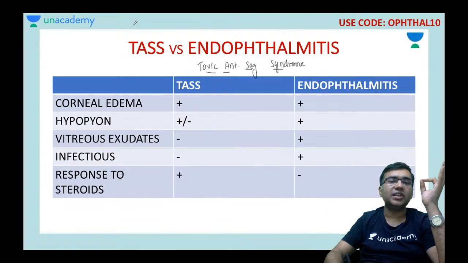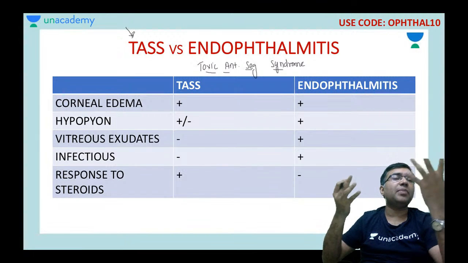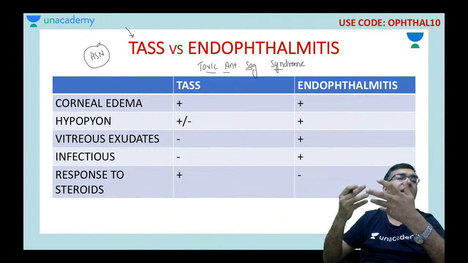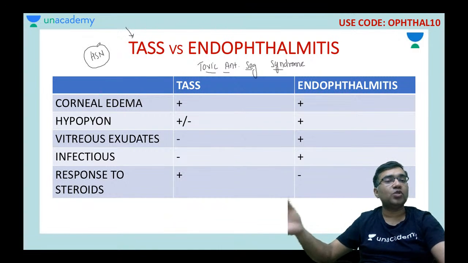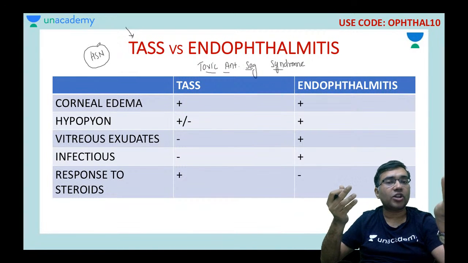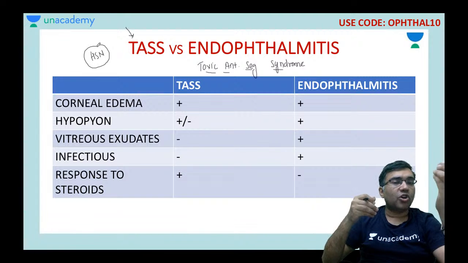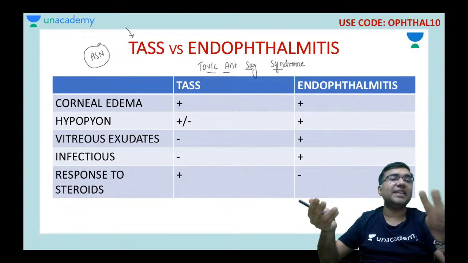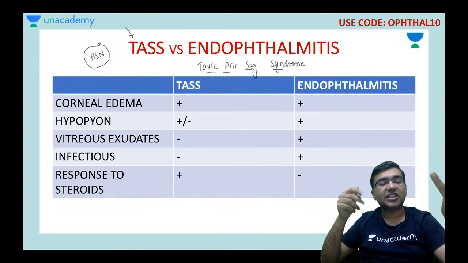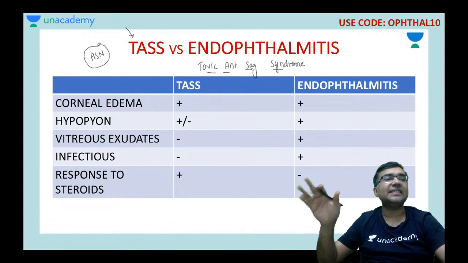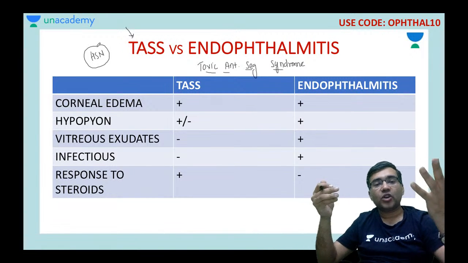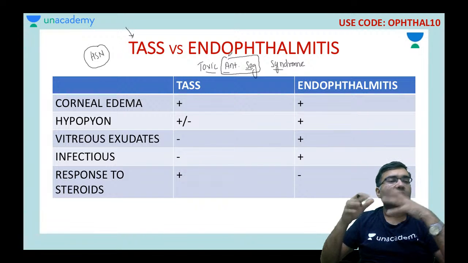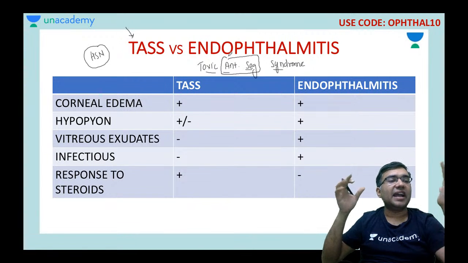You can see from the word toxic. Toxic means it may be a hypersensitivity reaction. This hypersensitivity reaction can be to any of the agents that we use in cataract surgery or any intraocular surgery, or it can be because of the instruments that we are using, whether they have been autoclaved or disinfected. It can be a reaction to that also. Basically, there may be a hypersensitivity reaction. As you can see, it is an anterior segment syndrome, so all your manifestations are in the anterior segment.